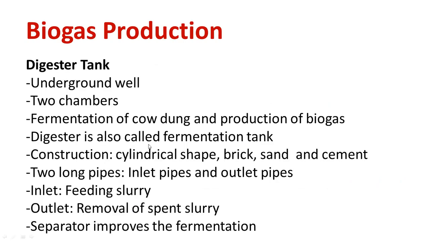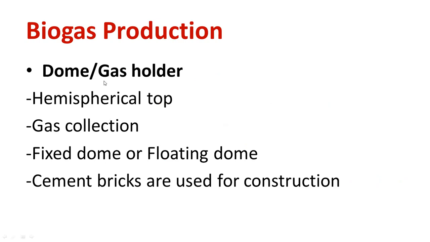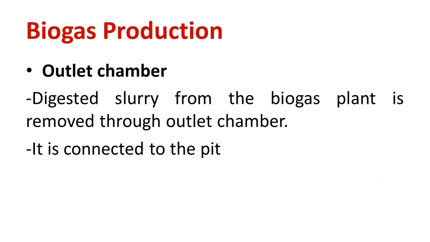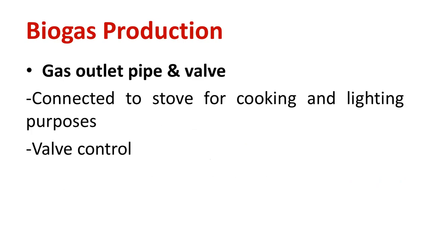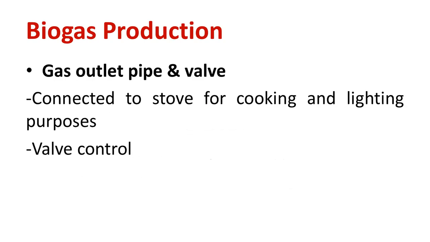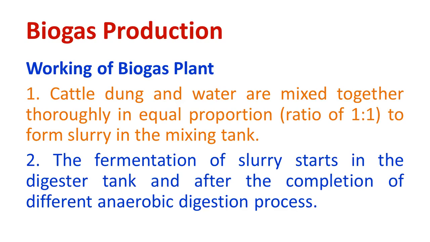This is a general explanation. What is the importance of the digester tank? There are two types of biogas power plant. One is the fixed dome type. I will let you know. These are the components of a biogas power plant in general: gas outlet, inlet chamber, dome. All those things are the components. Please go through that. Foundation is important.